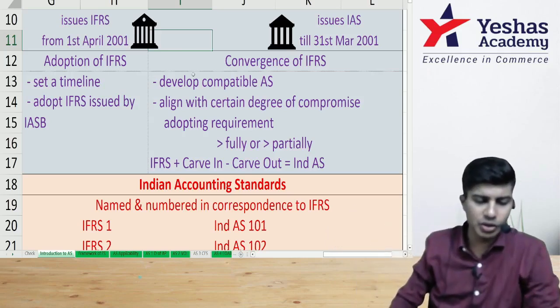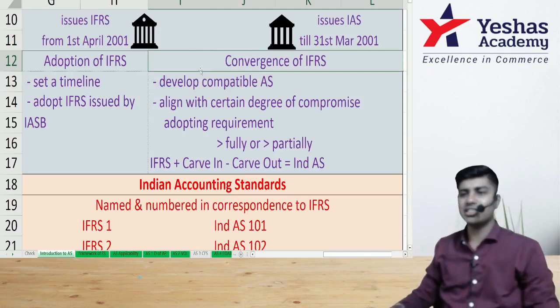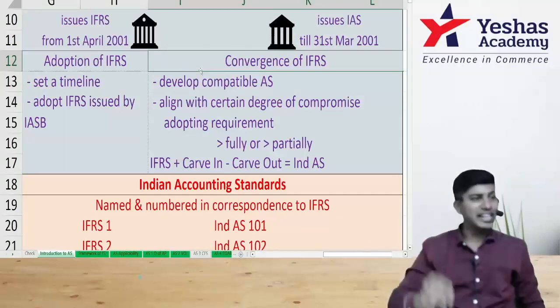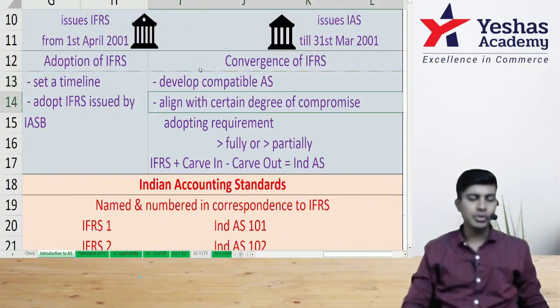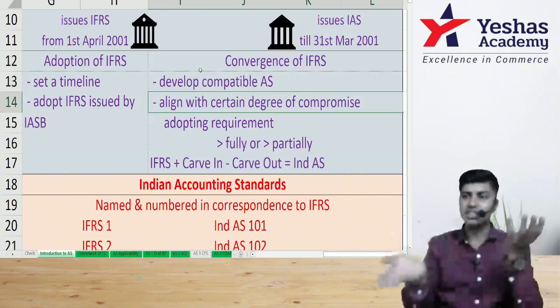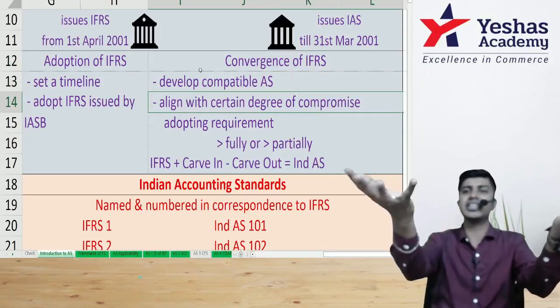Now have a look. How are we going to accept it? Convergence. What did we do? We developed a compatible AS. What is compatible AS? Ind AS, the Indian version of IFRS. So why did we do this? We did it to align it with IFRS. There is a degree of comparison. We can compare: IFRS this and Ind AS this is the same.